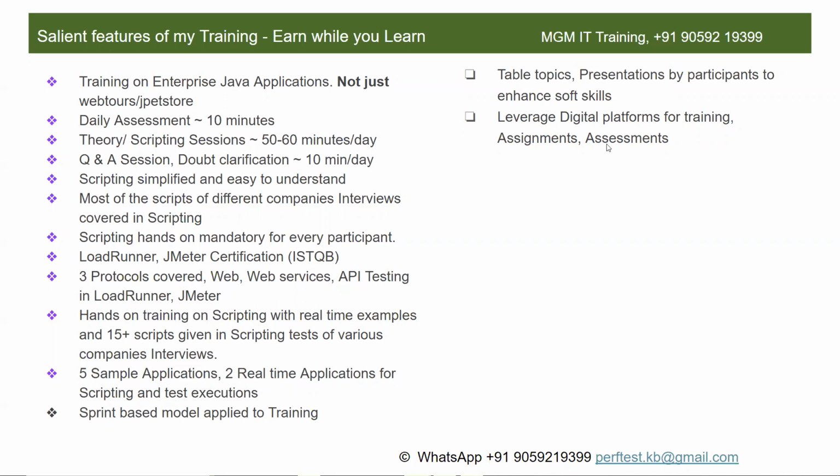That is one important process which helped me to get 80 to 90% placement in every batch, right? And the students are able to crack interviews on their own just because of these weekly assessments, scripting assignments, and script review, which I am doing. I'll be having weekly and monthly assessments.